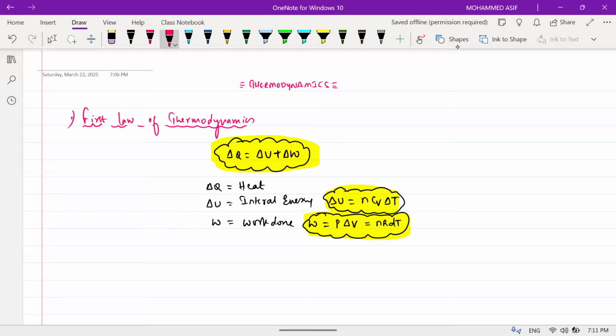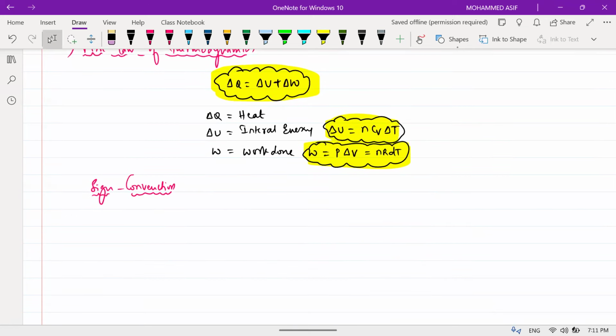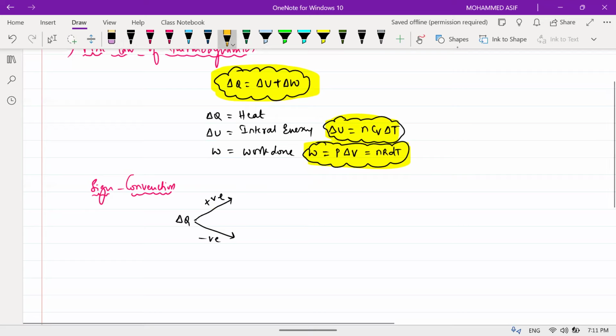चलो साइन कन्वेंशन बताइए इसका. I'm talking about delta Q. Delta Q can be positive and delta Q can be negative. It all depends upon how you are giving the heat.